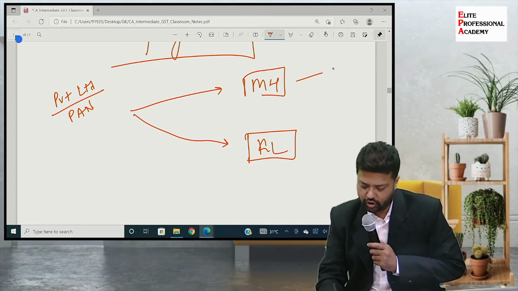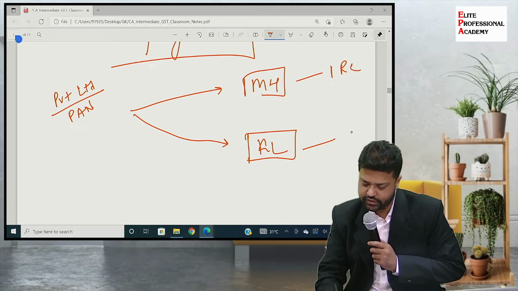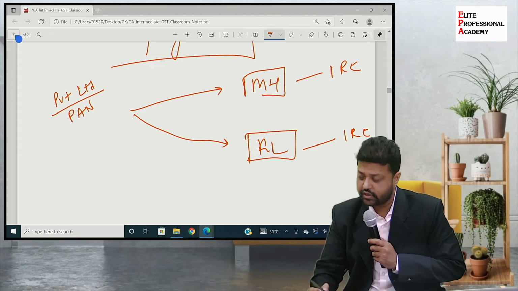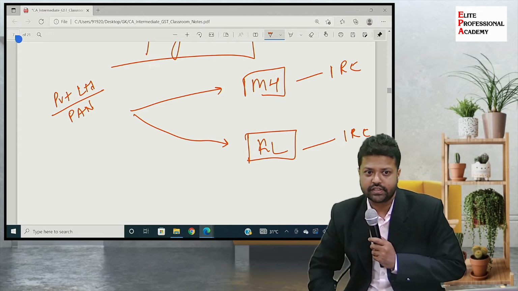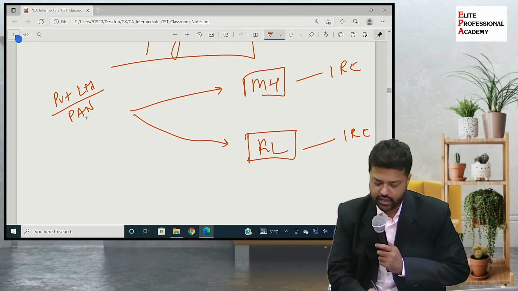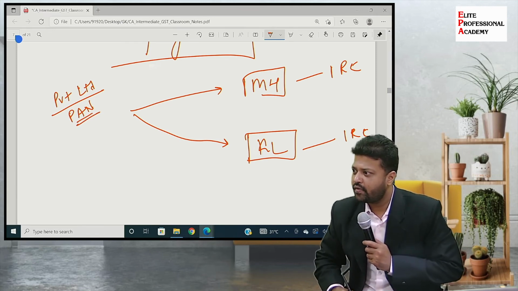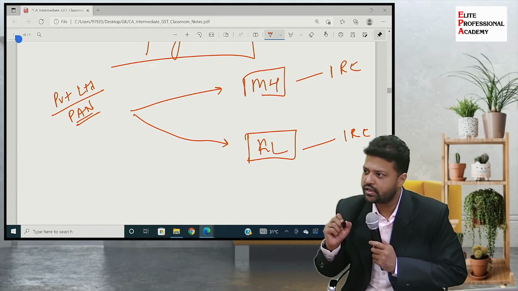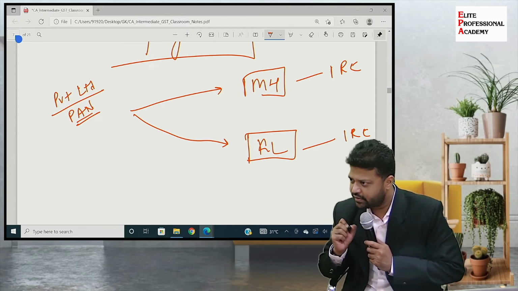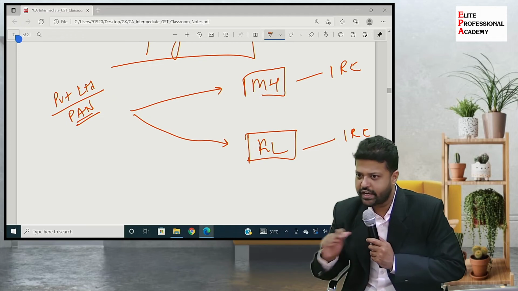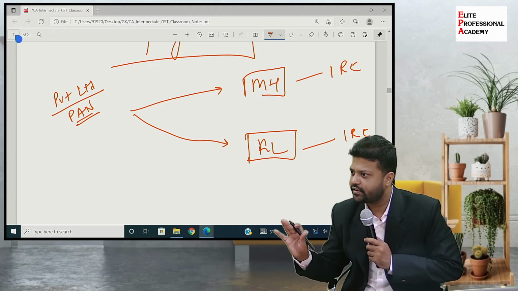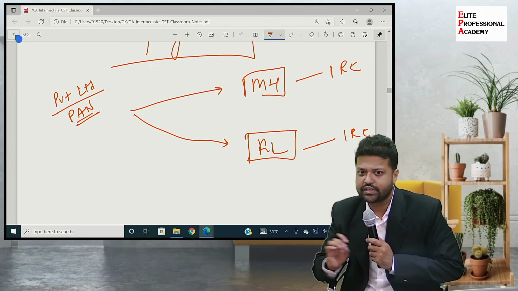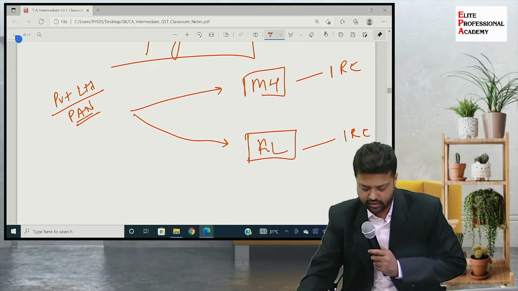They say obtain one RC for this, and RC means registration certificate, one registration certificate for this state and one registration for Kerala state. So this company, even if it has one PAN, will have two registration certificates or two registration numbers under GST, one in each state. So state-wise GST registration numbers are different. Clear? Fit this in your mind. State-wise registration numbers are different.